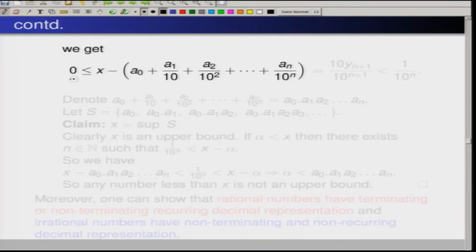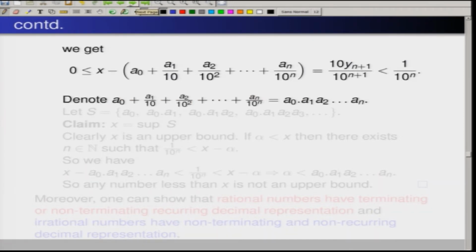So x minus this is greater or equal to 0, because that is going to be 10 y_n by 10 to the power n plus 1, which, because y_n is strictly less than 1, is less than 1 by 10 to the power n.